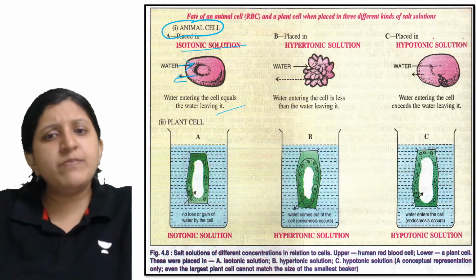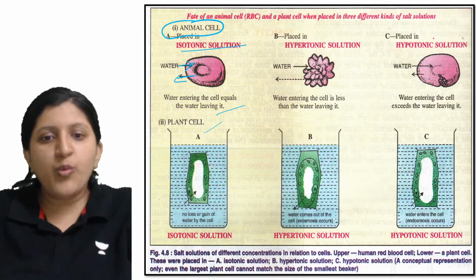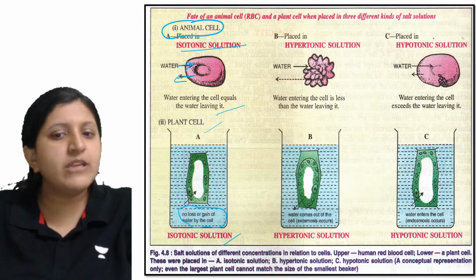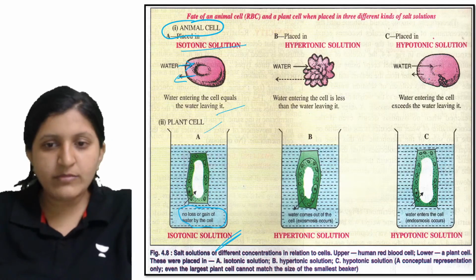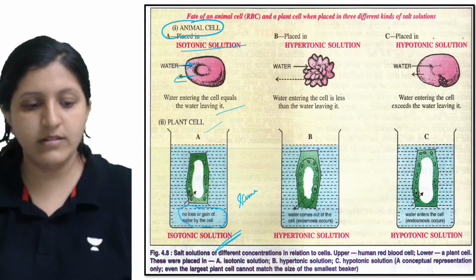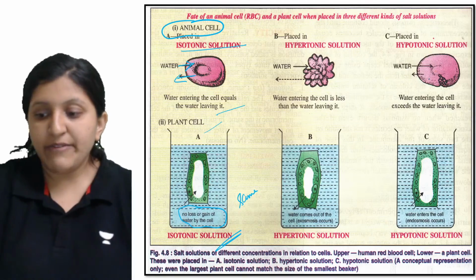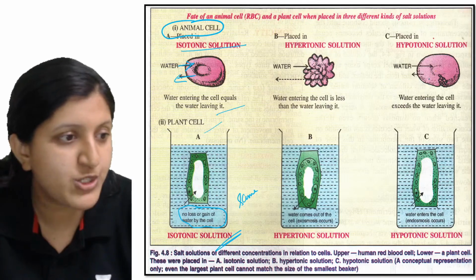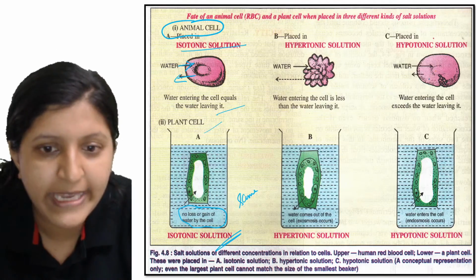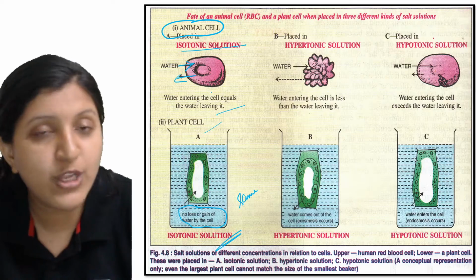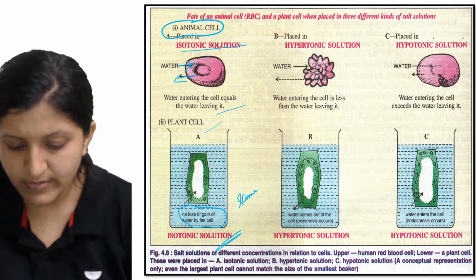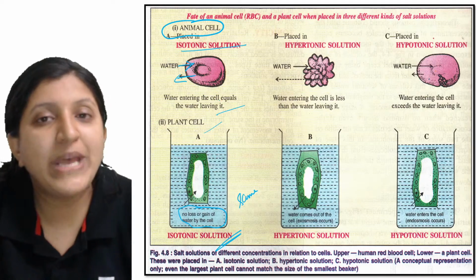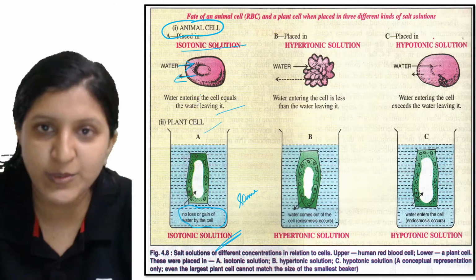Okay, the same thing with respect to a plant cell. There is no loss or gain of water by the cell, because it is kept in an isotonic solution. Iso means the same. So what exactly happens is, when it is kept in isotonic solution, there is no loss or gain, because the outside solution is equally concentrated as the inside solution. So when the concentration is the same, there is no net movement, we can say.